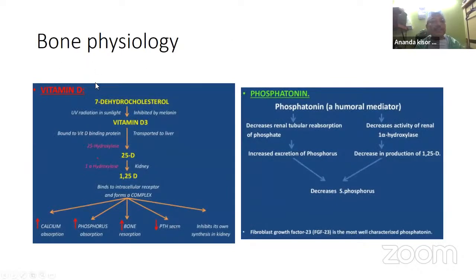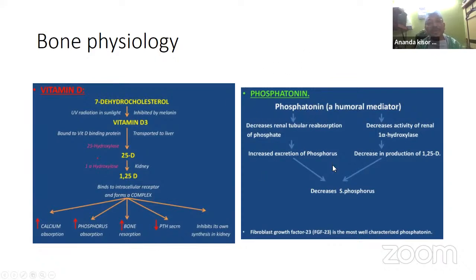So basically, you have to write down the basic pathology of vitamin D metabolism, from 7-dehydrocholesterol, vitamin D3 formation, 25-hydroxycholecalciferol, and 1,25 by the kidneys, by 1-alpha hydroxylase. Basically, its functions are to increase calcium and phosphorus absorption and increase bone resorption, so it liberates calcium from the bone.